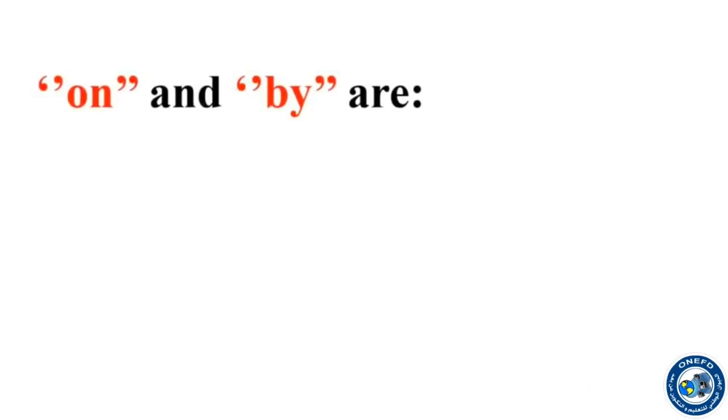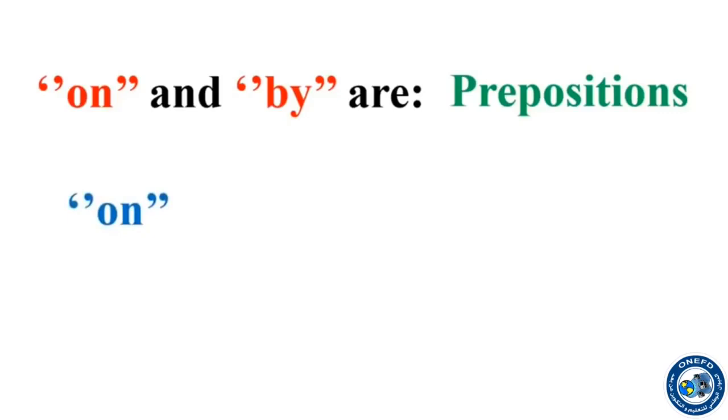So, we have on and by. On and by are two prepositions. They are prepositions. On is a preposition. By is a preposition. They are used differently, as we have seen in the previous three examples. So the first preposition is on. So on is put before